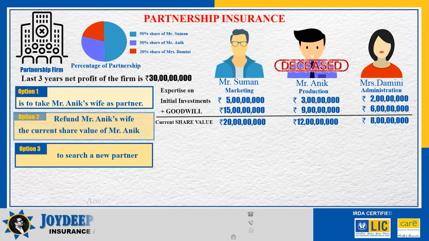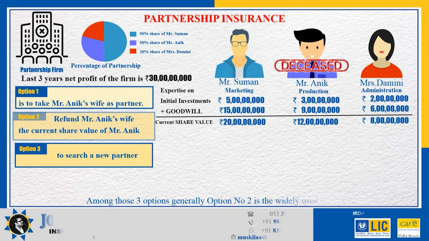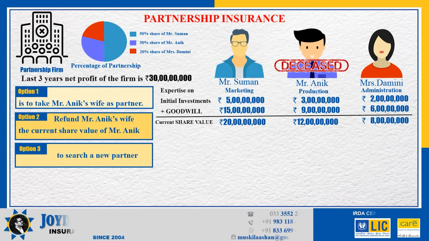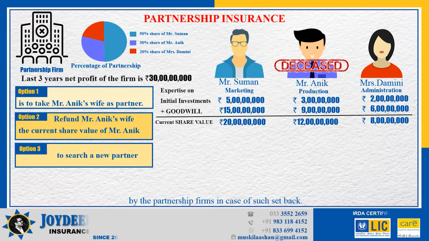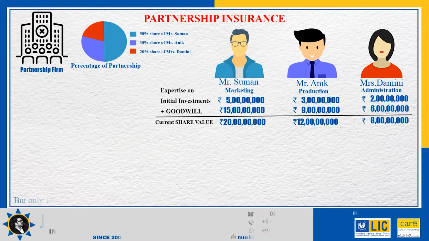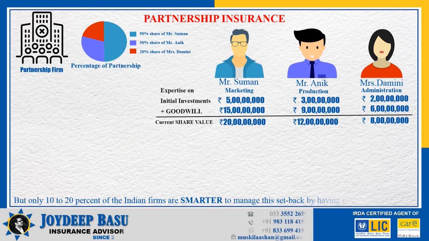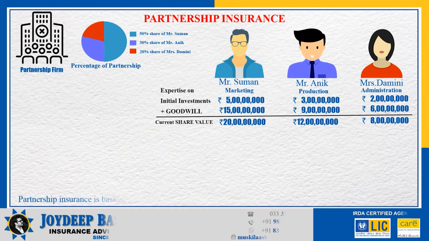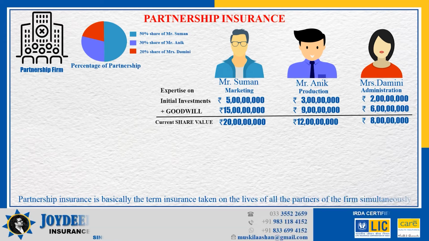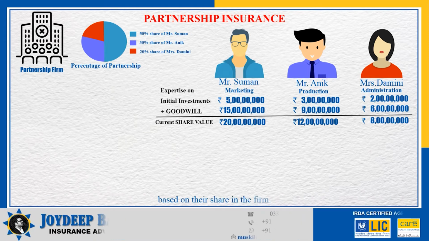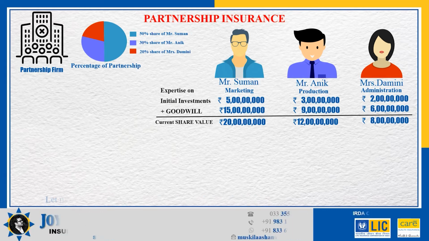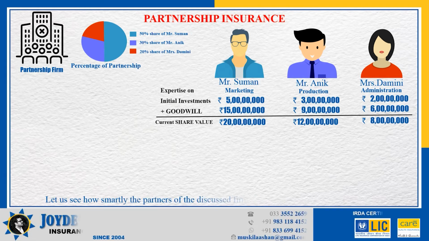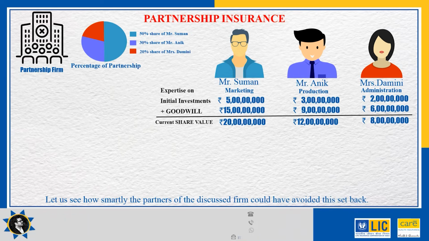Among those three options, generally option number 2 is the widely used option by the partnership firms, in case of such setback. But only 10 to 20% of the Indian firms are smarter to manage this setback by having partnership insurance. Partnership insurance is basically the term insurance taken on the lives of all the partners of the firm simultaneously, based on their share in the firm. Let us see how smartly the partners of the discussed firm could have avoided this setback.